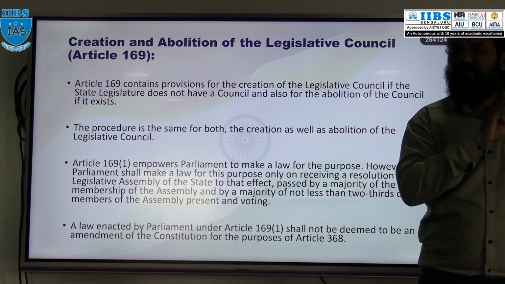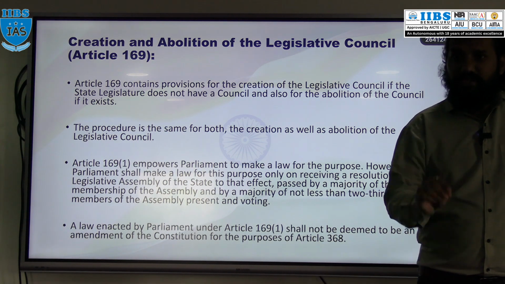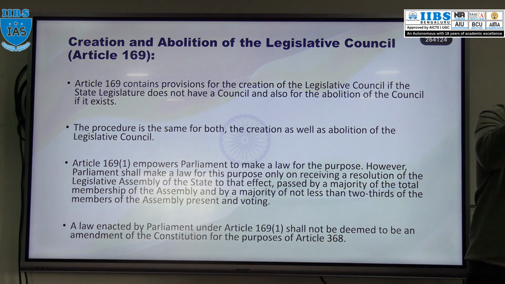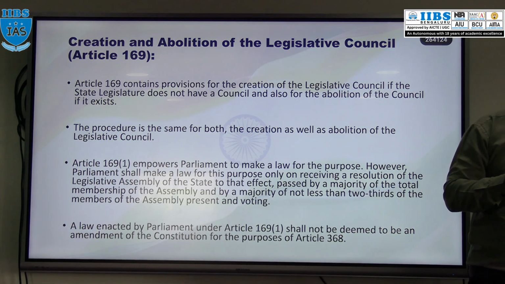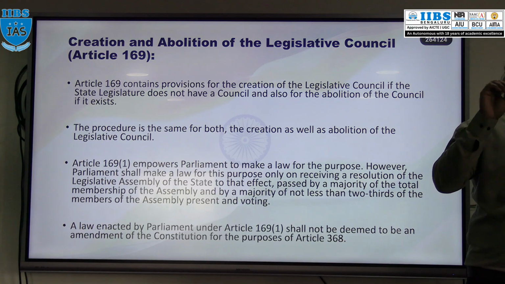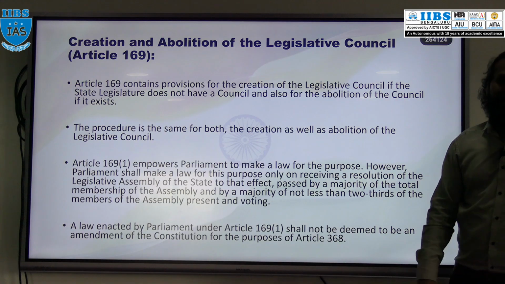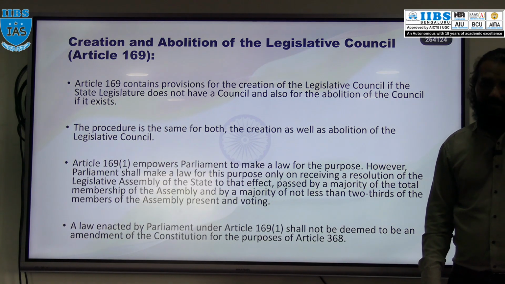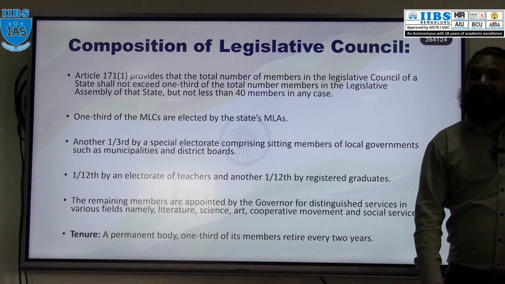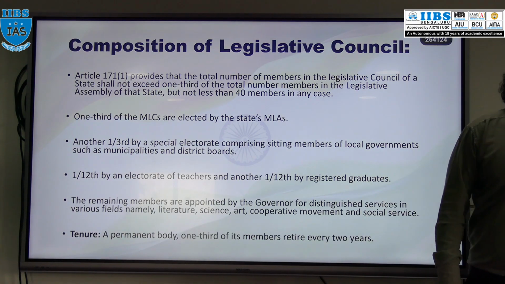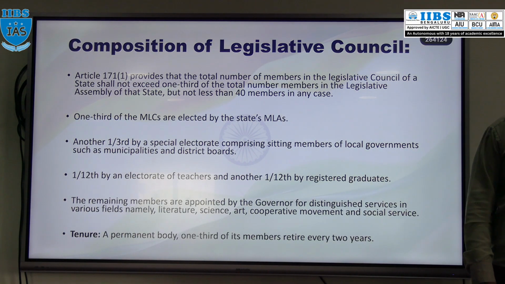So notification is also very, very important. This whole procedure for creation and abolition of the state legislative council is mentioned in Article 169. Got it? So the assembly has the power to create the council at the state level.